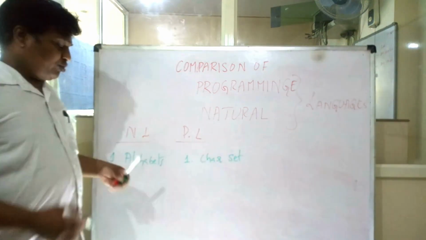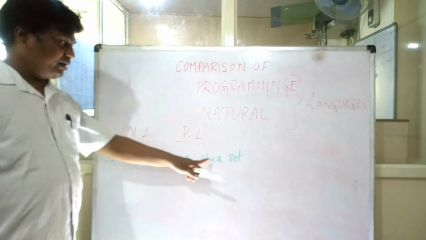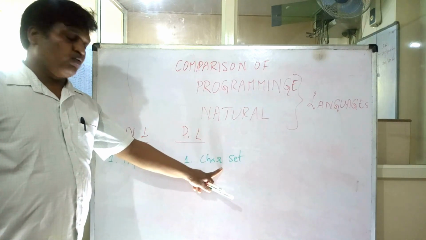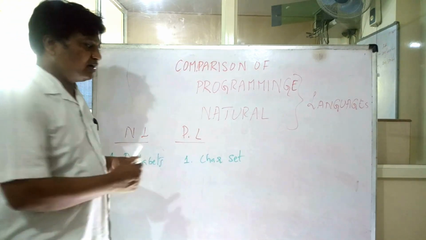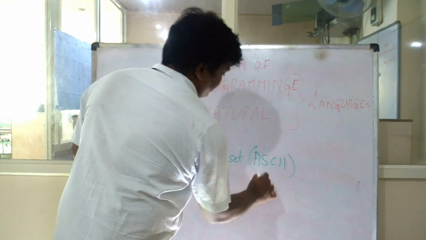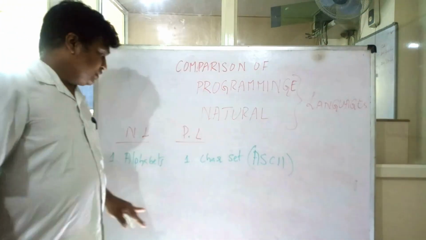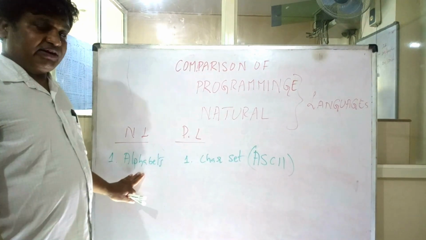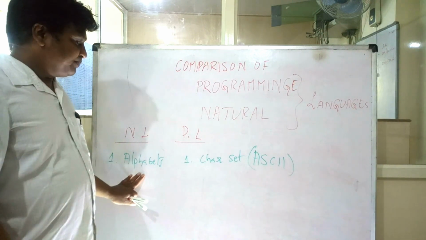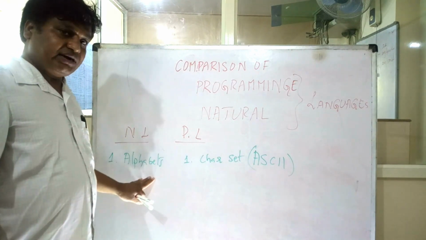Right? How many alphabets are there? In English 26 alphabets are there, and here, the character set. In C language, the character set consists of 128 characters, which is also called the ASCII character set. ASCII stands for American Standard Code for Information Interchange. Alright, so in English we have 26 small letters and 26 capital letters and special symbols, double quote, comma, colon, semicolon, etc.